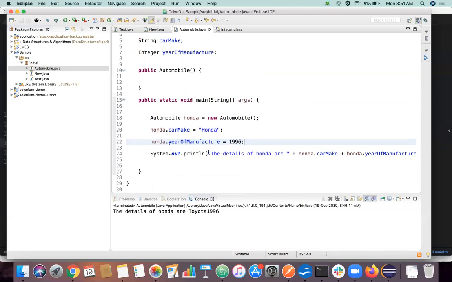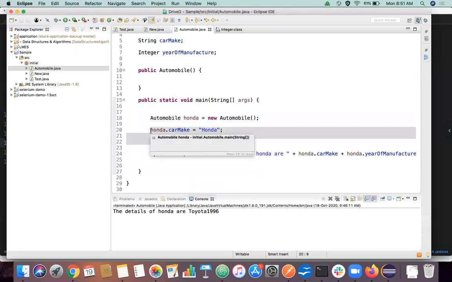Why can't there be a simpler way so that I can declare these values at the creation of the object itself? For example, at line number 18 itself, what if I could do everything at the time of object creation? Wouldn't that be nice? Our code would be much simpler, and we wouldn't have to make explicit declarations. We'd know for sure that at Honda object creation, car make will be Honda and year of manufacture will be 1996.